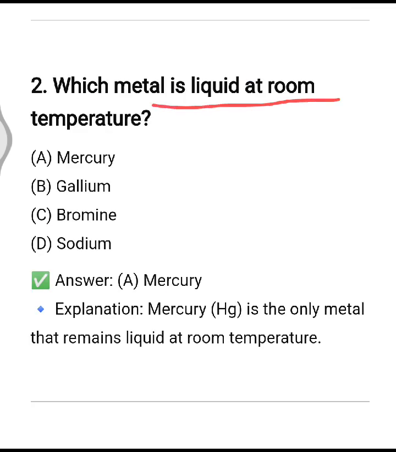Next is, which metal is liquid at room temperature? So mercury is liquid at room temperature. It is the only metal which remains liquid at room temperature.